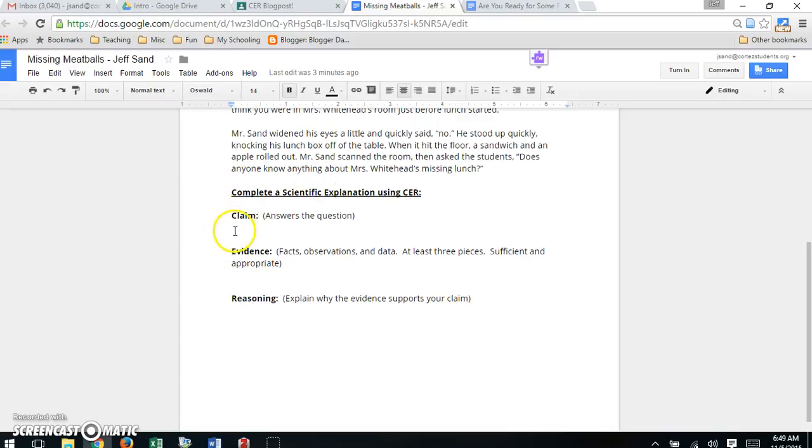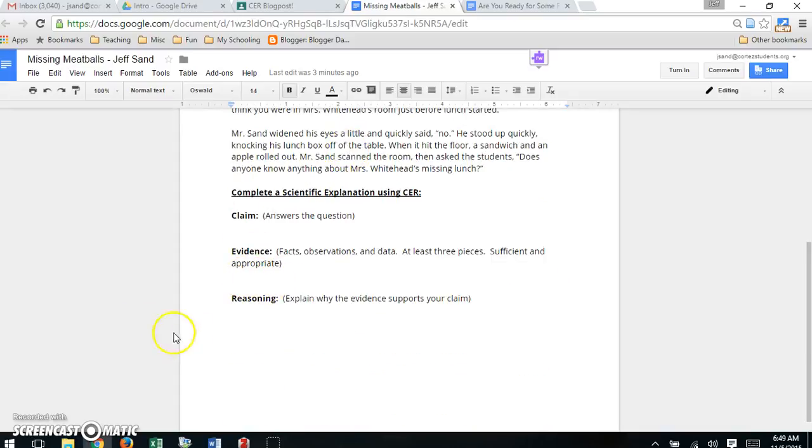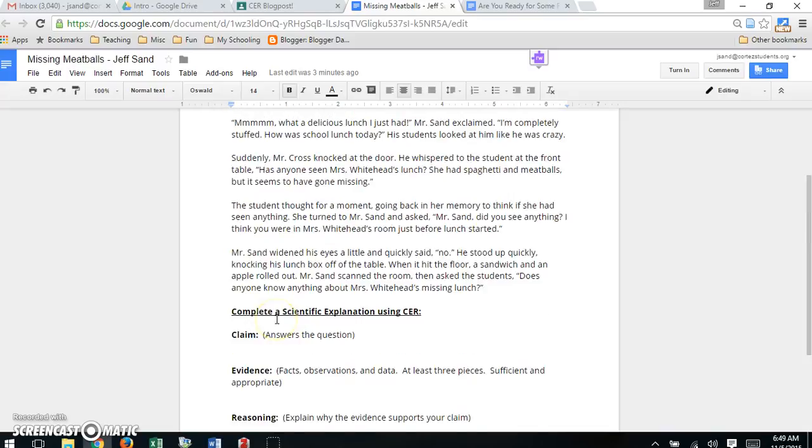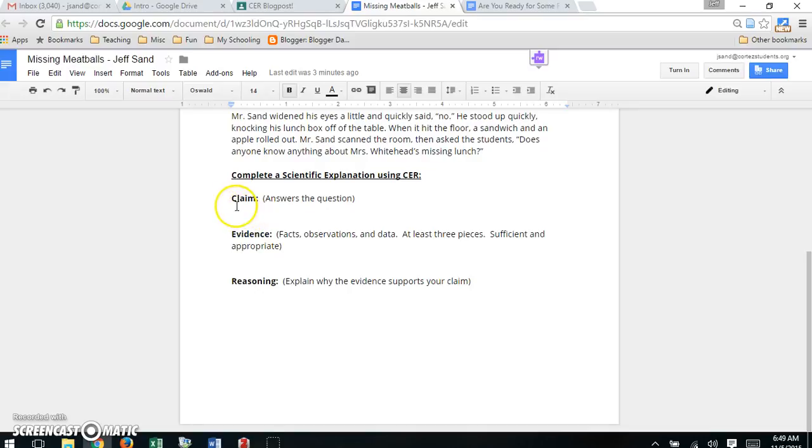So the claim, you'll identify here. What is your claim? Who stole the meatball sandwich? What's your evidence? What evidence did you identify in here that supports that claim? Then finally, the reasoning. Explain why the evidence supports your claim. What about the evidence really shows that this claim therefore must be true? Now you'll have questions along the way, and that's why I'm here, and that's why your group mates are here, to help each other.